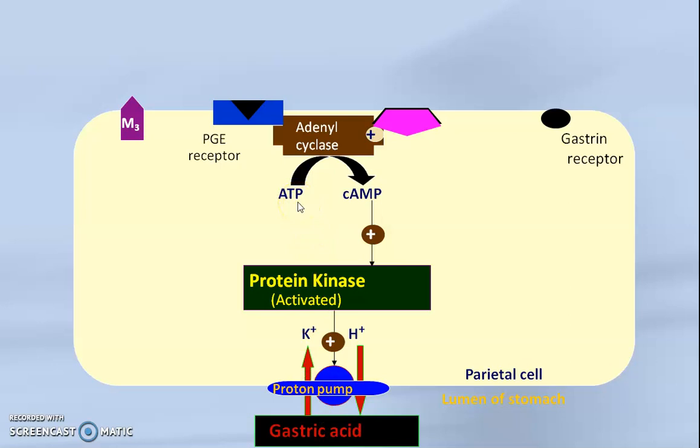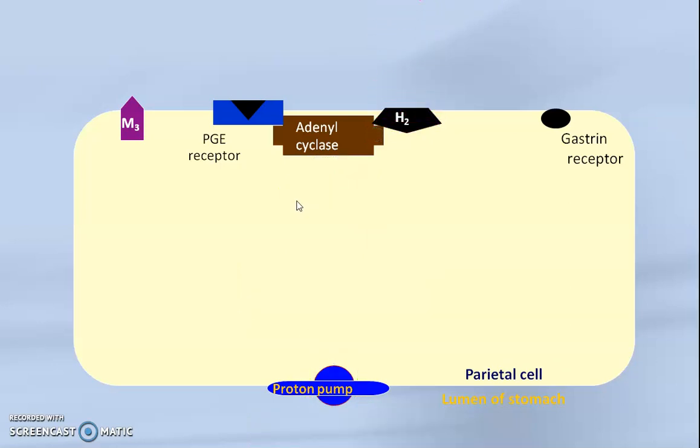Okay. The third mechanism which we have seen is the inhibitory prostaglandin. I told you that prostaglandin has an inhibitory effect. Okay, so prostaglandin inhibits adenylyl cyclase, and if adenylyl cyclase is inhibited, there will not be HCl secretion. So I told you that this prostaglandin has exactly the opposite effect. It minimizes the HCl secretion.